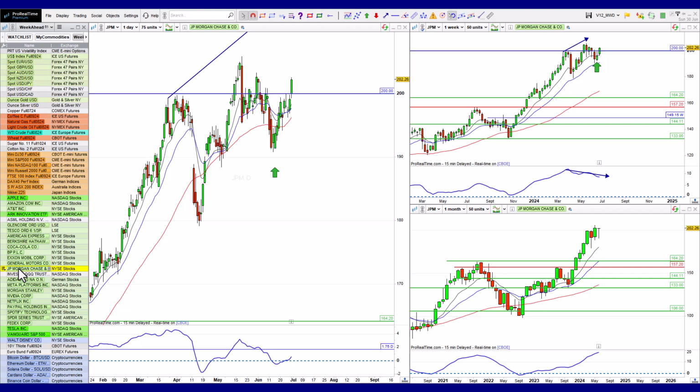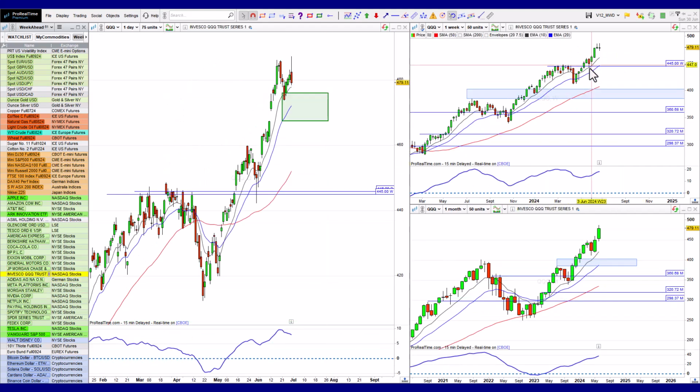JP Morgan Chase doing really well. It's overextended on the monthly, but at the same time, it looks very reluctant to give up some ground. It could benefit from a bit of a consolidation move, but this is also producing a bit more of higher lows and a bit of a triangular type of breakout. Looks more bullish than bearish.